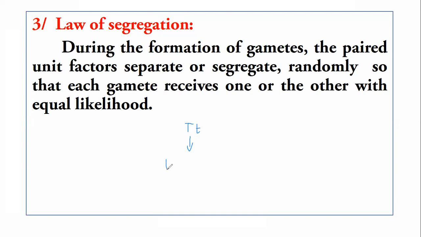So one allele passes into one gamete, while the other allele passes into the other gamete.